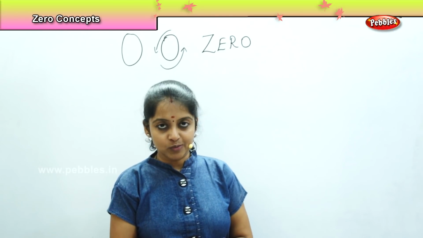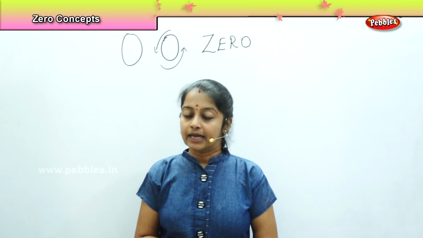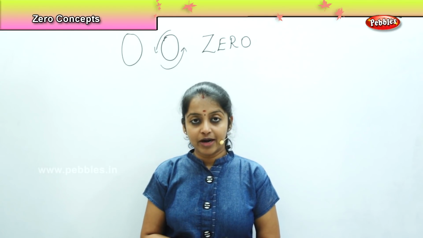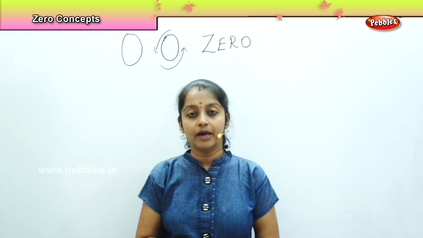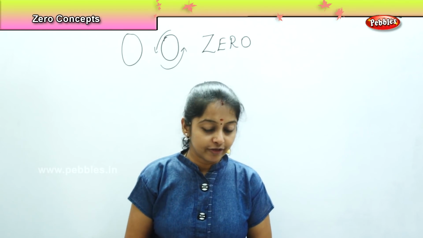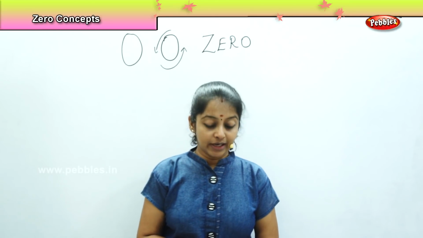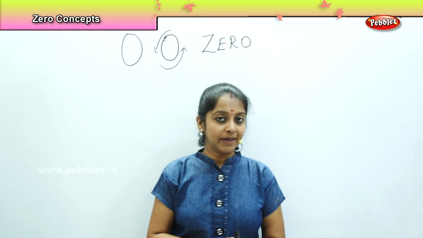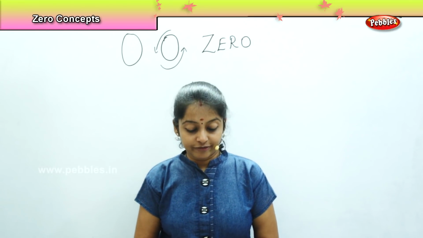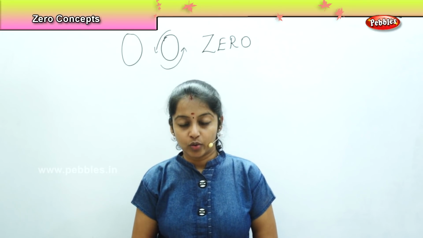Shall we repeat this rhymes once again? Fine. 3 bits of paper lying on the floor. Pick up one, put it in the bin. Look at the floor now. 2 are left. 2 bits of paper lying on the floor. Pick up one, put it in the bin. Look at the floor. 1 is left now. 1 bit of paper lying on the floor. Pick it up, put it in the bin. Look at the floor now.